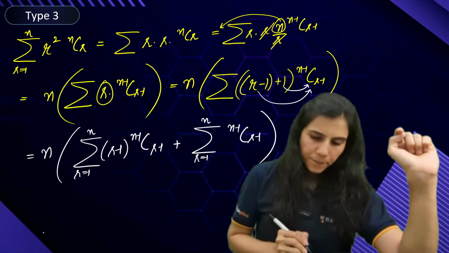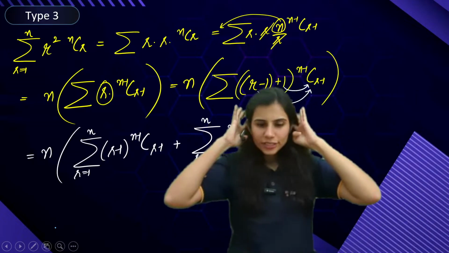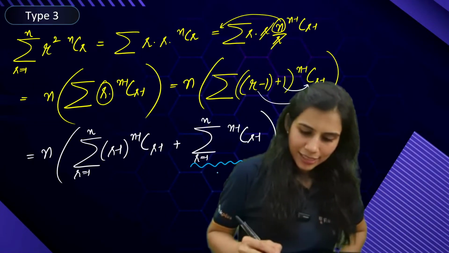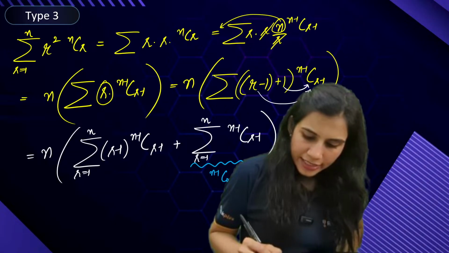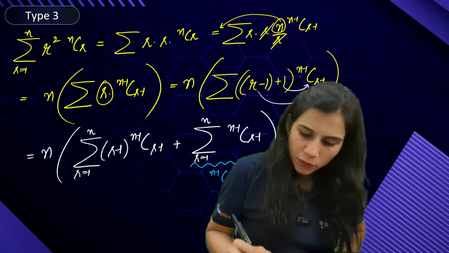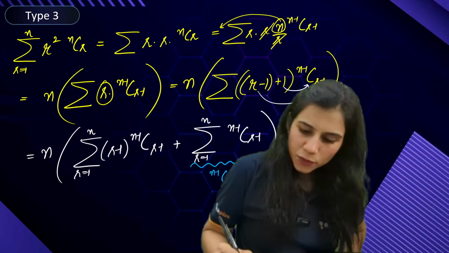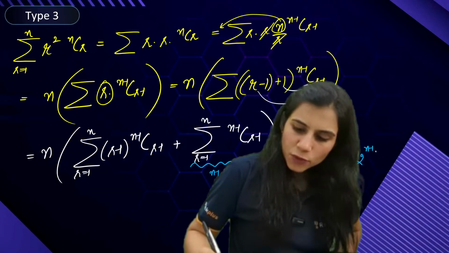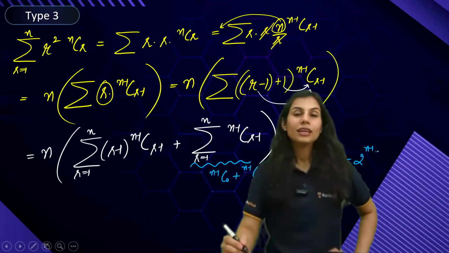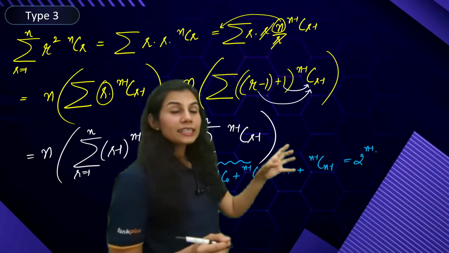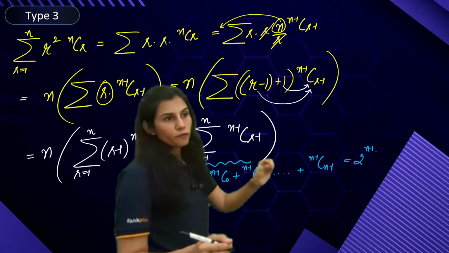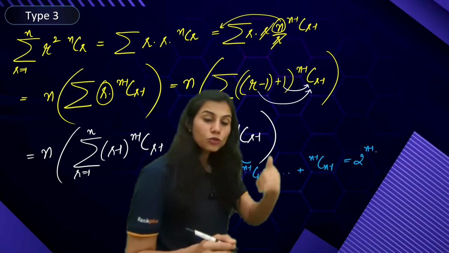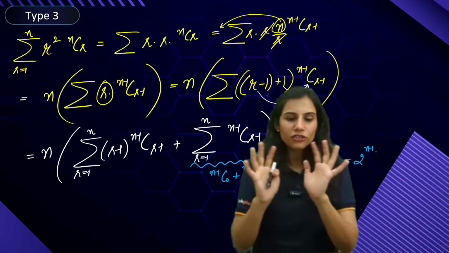Now see how intelligent this is. When I talk about this part, what is this? n minus 1 C0 plus n minus 1 C1 plus and so on n minus 1 C n minus 1. This is nothing but 2 to the power n minus 1. I just now told you, this is representing the sum of all binomial coefficients in the expansion of (1 plus x) to the power n minus 1. So the answer is 2 to the power n minus 1. Perfect. This summation is solved.